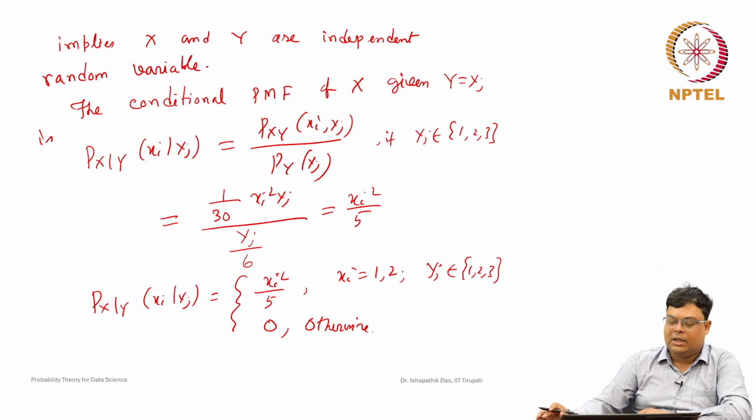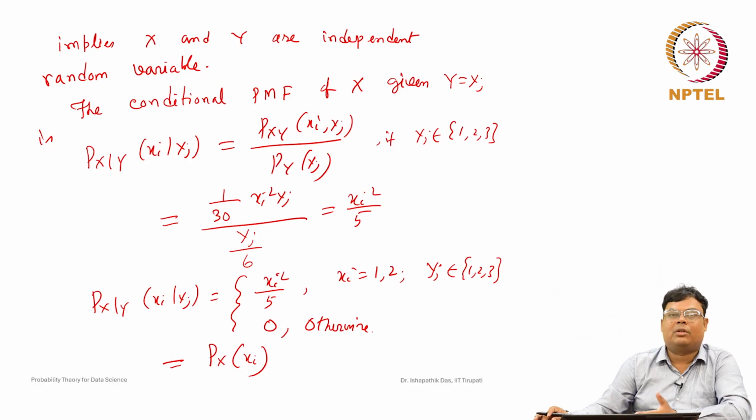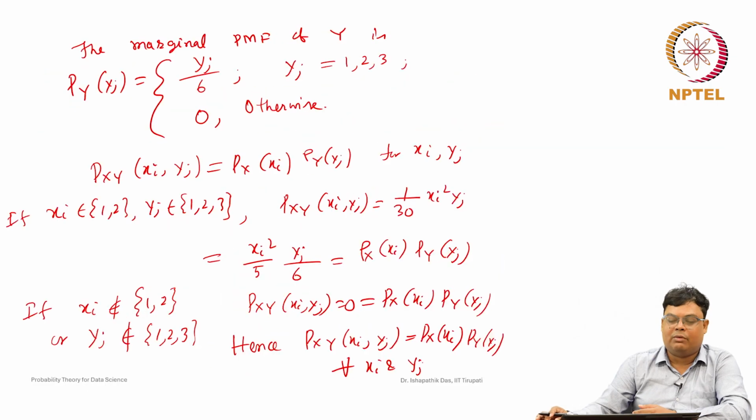So, note that this is the same as the marginal probability mass function of xi. Because X and Y are independent random variables, the conditional probability should be equal to the marginal. Whether Y is taking some value or not, the probability of X taking some value should not depend on what value Y is taking. So, conditional values of Y, whether given or not, do not matter. So, that is the independence. Similarly, we can show that the conditional probability of Y given X is also the same as the probability of Y. We will discuss again how the conditional probability should be the same.